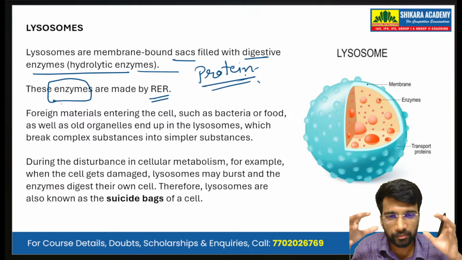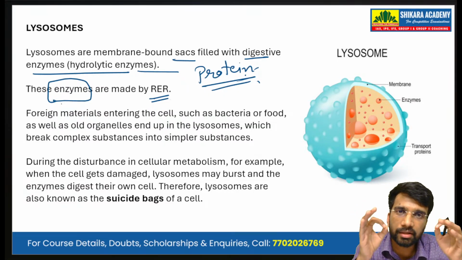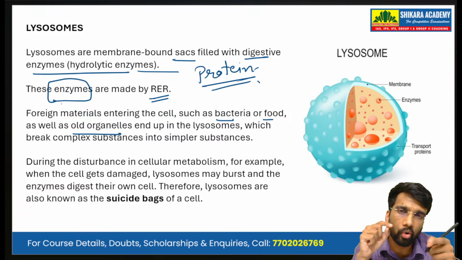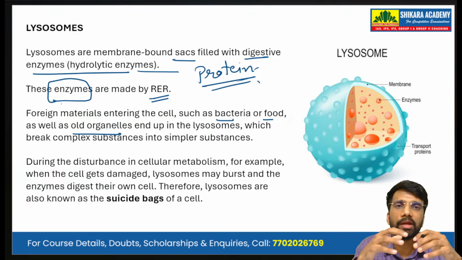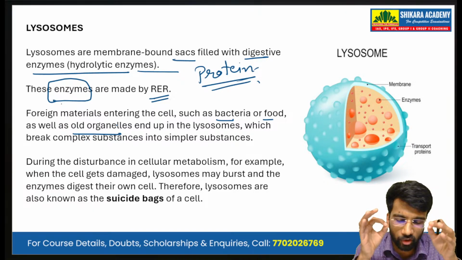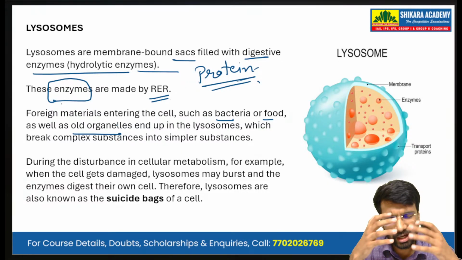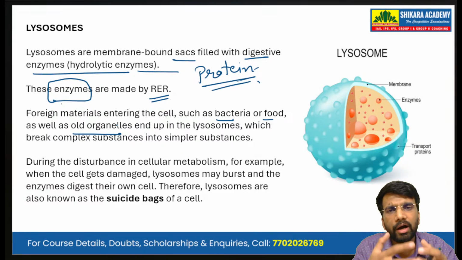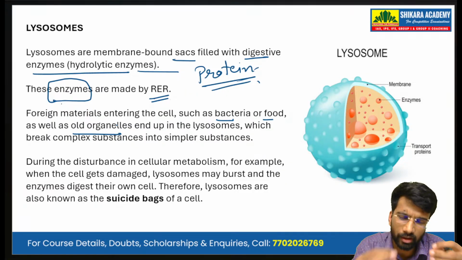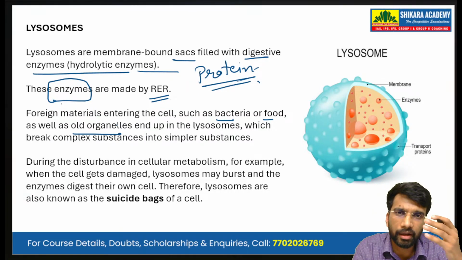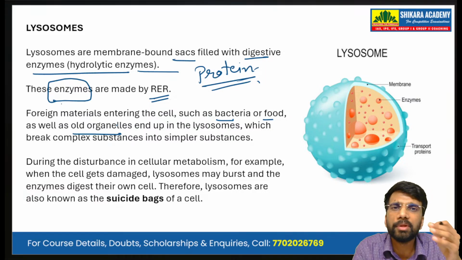Foreign materials that enter the cell, such as bacteria or food, as well as some old organelles, end up in the lysosome. So if some foreign material has entered the cell, such as an unwanted bacteria, another unwanted pathogen, or some unwanted food that needs to be cleared, and some organelle which is not functioning properly, old organelles, they end up in the lysosome.